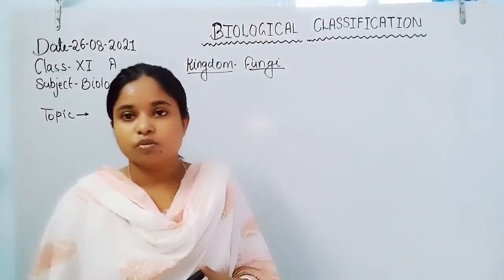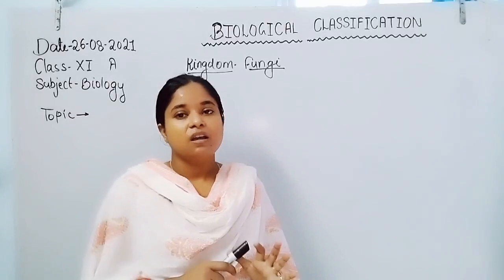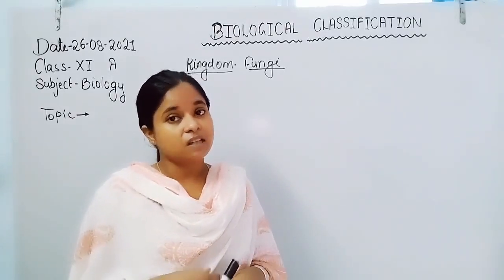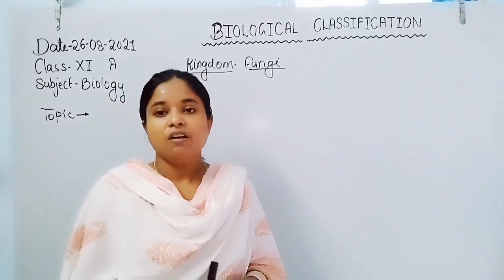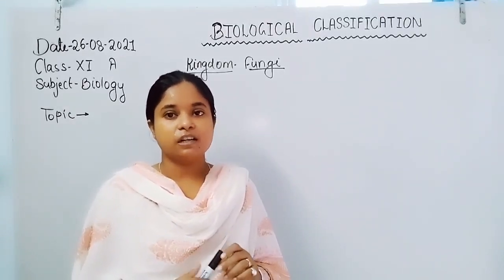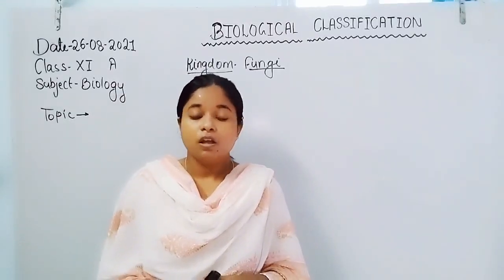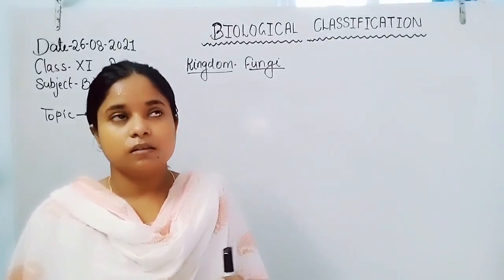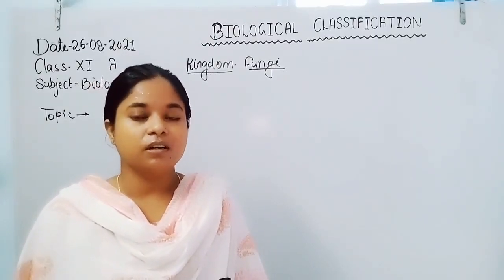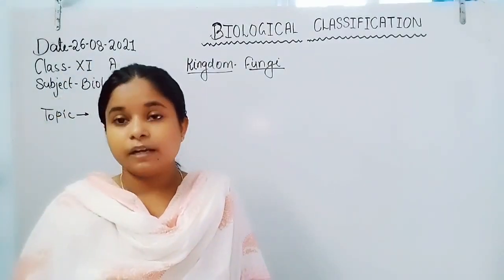Then slime molds. Slime molds are also unicellular organisms, but their body structure and characteristics are similar to the fungi, and because no photosynthetic pigments are found, they are heterotrophs like fungi. They live or grow on dead decaying matter like decaying twigs or leaves.